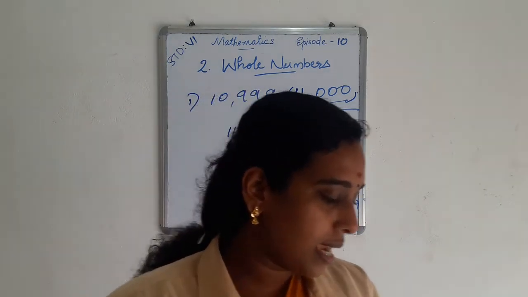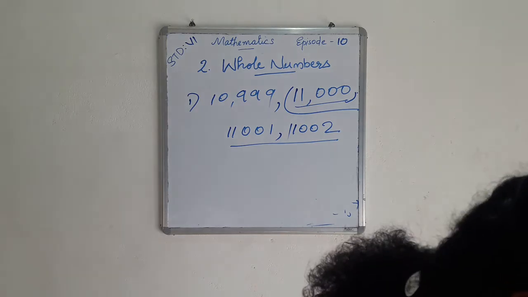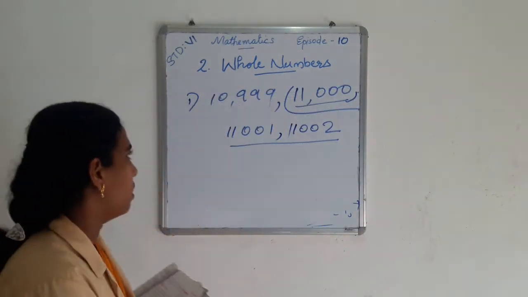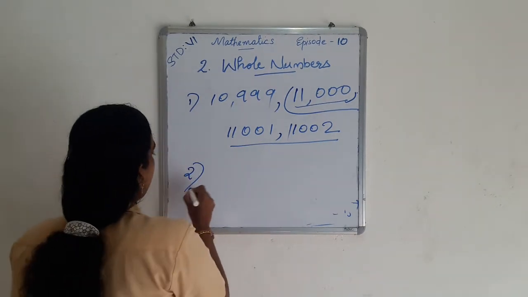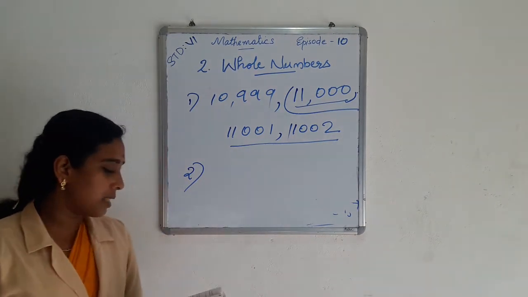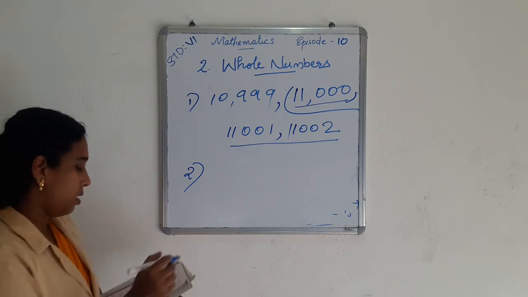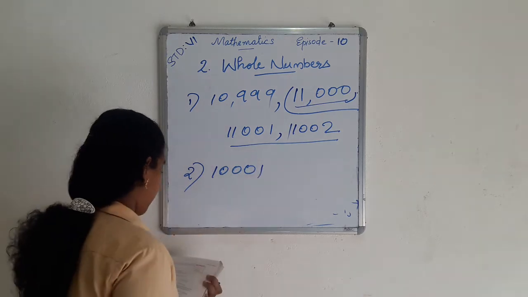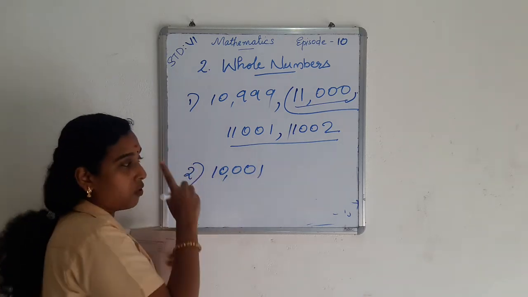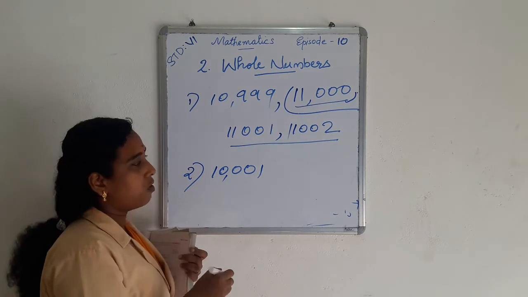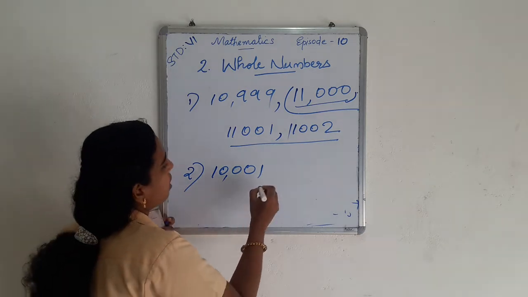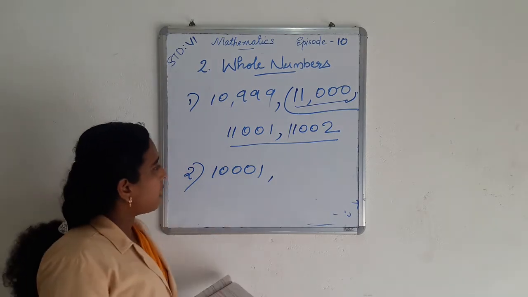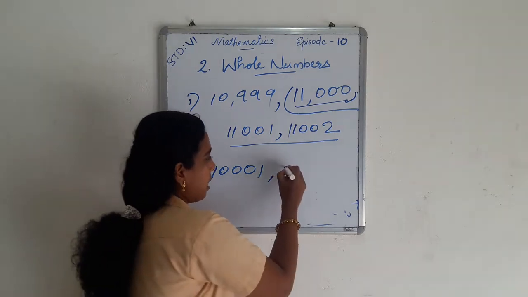Then the second question: write the three whole numbers occurring just before 10,001. Find the three whole numbers that come just before 10,001. For finding the numbers that come just before, we subtract 1 from this number. Subtracting 1 from 10,001, we get 10,000.